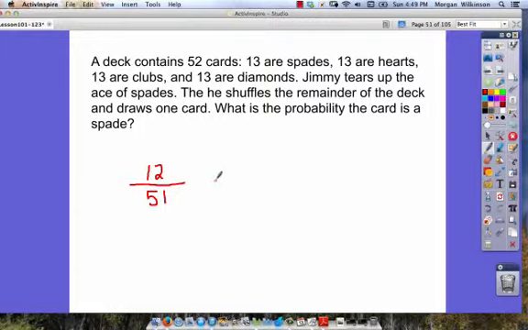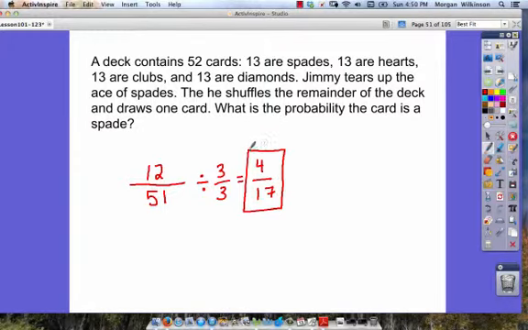But in this problem, we know we always have to reduce. We have to reduce fractions whenever we have them. So 12 out of 51, we're going to divide that by 3 over 3. We know both of these numbers are divisible by 3 because 1 plus 2 is 3, and that's divisible by 3. 5 plus 1 is 6, and that's divisible by 3. 12 divided by 3 is 4, and 51 divided by 3 is 17. So the probability the card is a spade must be 4/17.